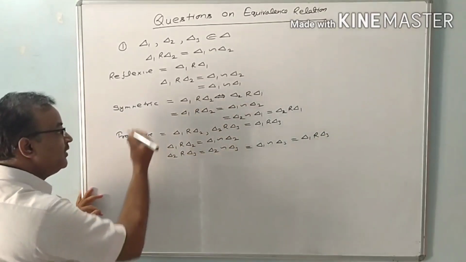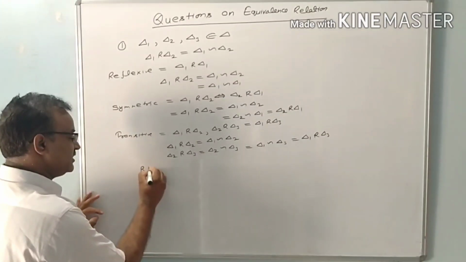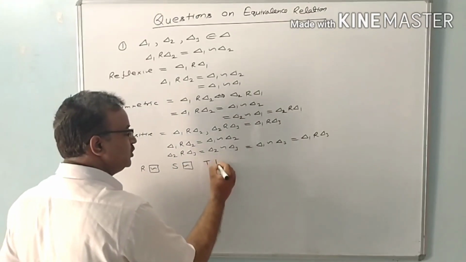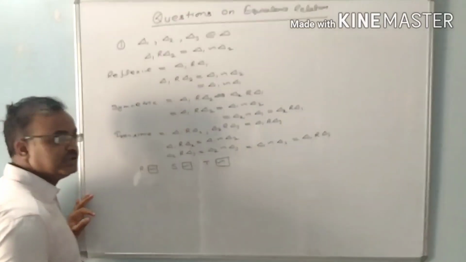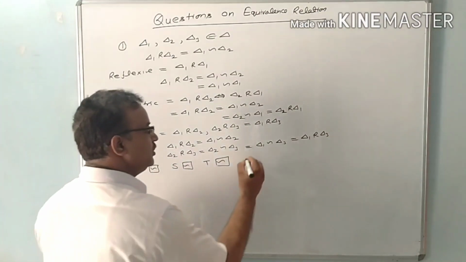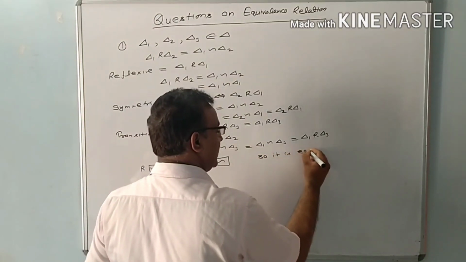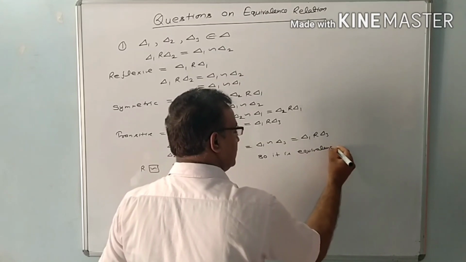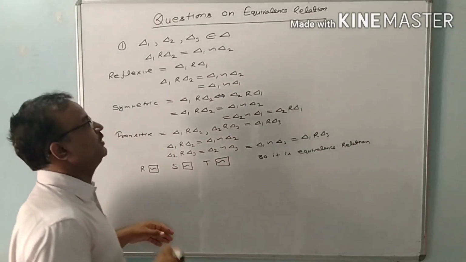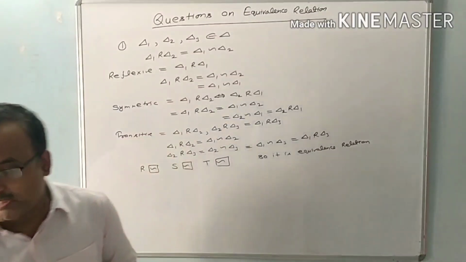Now we will check whether the given relation is an equivalence relation or not. Reflexive, yes. Symmetric, yes, it is symmetric also. Transitive, yes, it is transitive also. So we can say the given relation is reflexive, symmetric and transitive. So it is an equivalence relation. I think you are getting this question. Now I am going to discuss the next question.